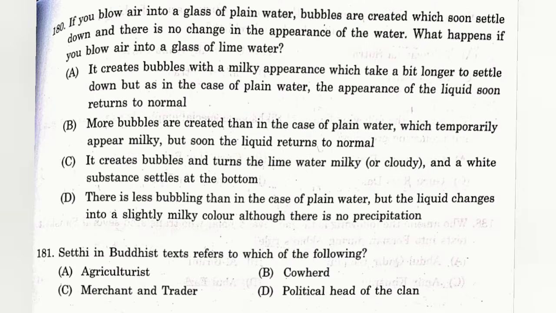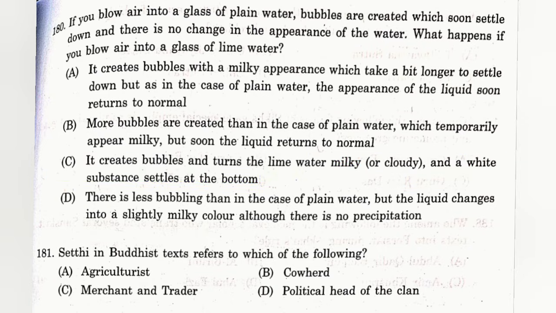Question number 180. If you blow air into a glass of plain water, bubbles are created which soon settle down and there is no change in the appearance of the water. What happens if you blow air into a glass of lime water? The answer is C. It creates bubbles and turns the lime water milky or cloudy, and a white substance settles at the bottom.